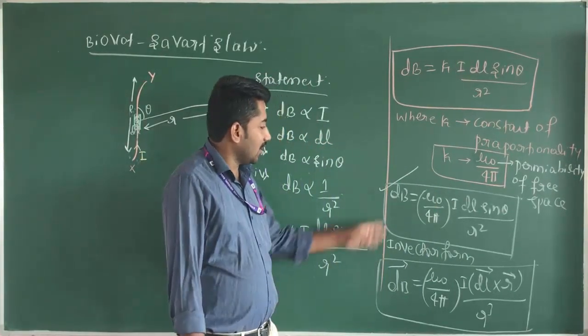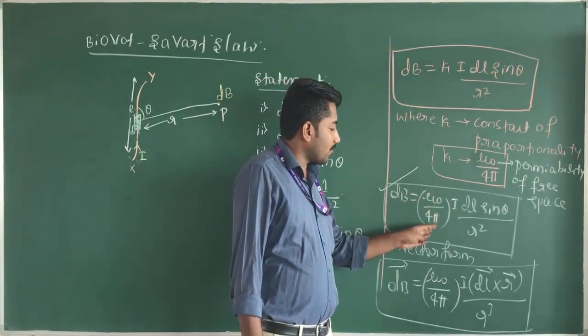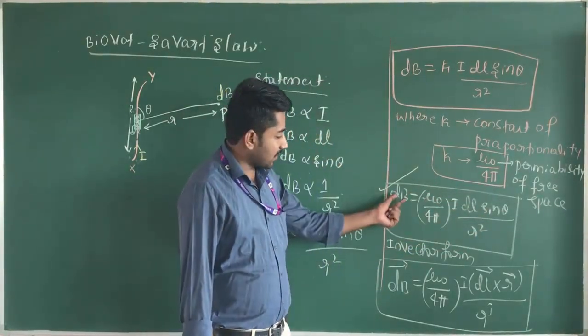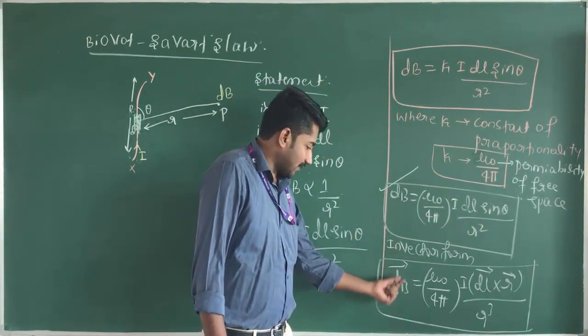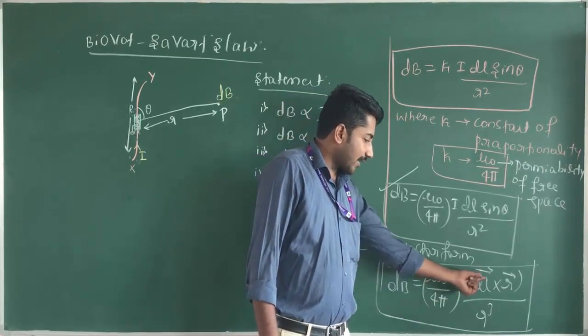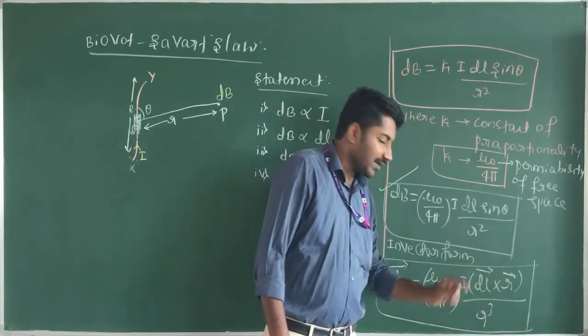Biot-Savart's law equation: dB is equal to mu naught divided by 4 pi I into dl into sin theta divided by r square. And the vector form of Biot-Savart's law is vector dB is equal to mu naught divided by 4 pi I into vector dl cross vector r divided by r cube.